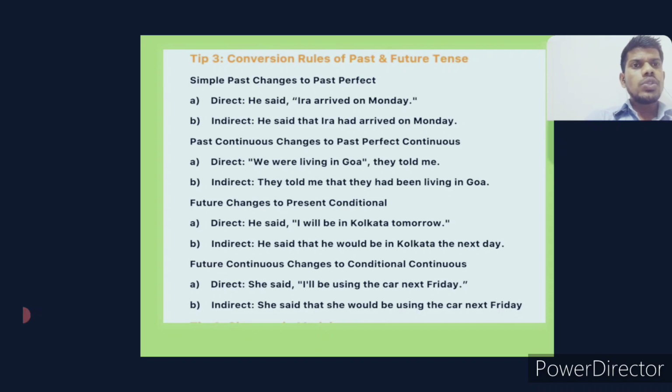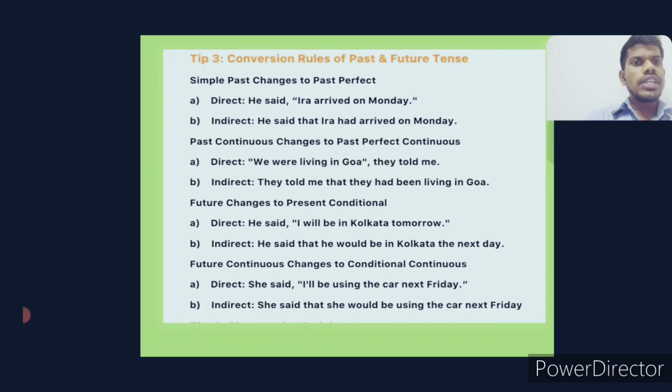Past continuous to past perfect continuous. We were living in Goa, they told me. It is a past continuous: subject is there, and of course the be form in past form is used, then V1 ing has been used. If you are finding past continuous, then that changes to past perfect continuous. They told me that they had been living in Goa.